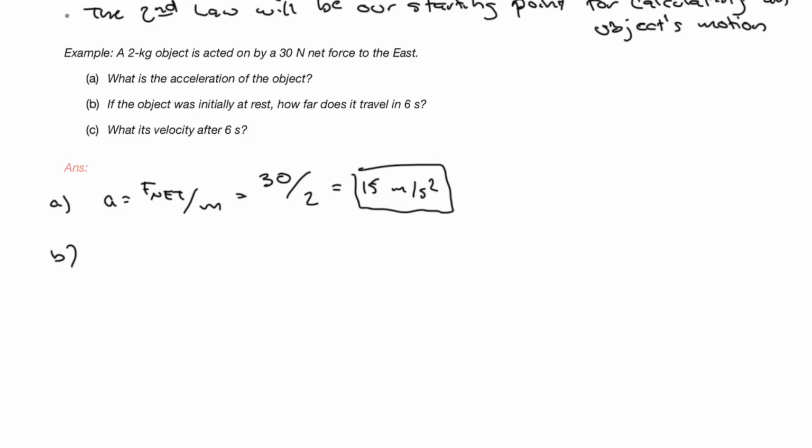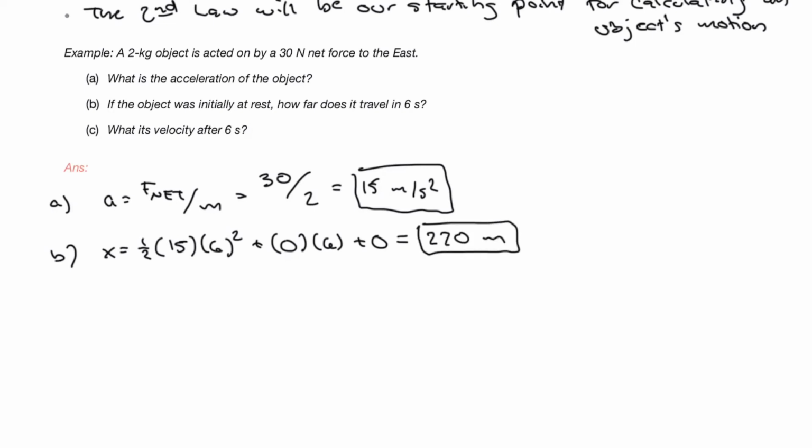Now in part B, this is asking a question which is much more like the type of questions we've been seeing before. We want to know how far it traveled in 6 seconds. In this case, we're going to use the first kinematic equation, and now because we know a, we solved for it, we can plug in our values, simplify, and get the distance, which in this case is 270 meters.